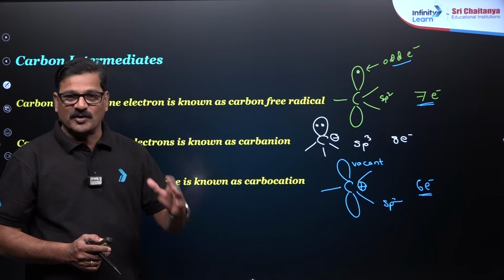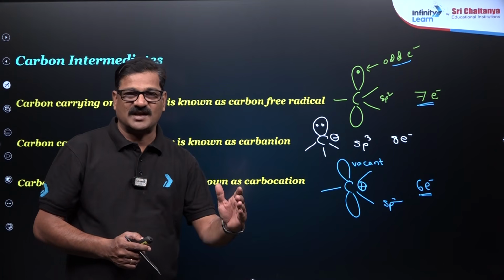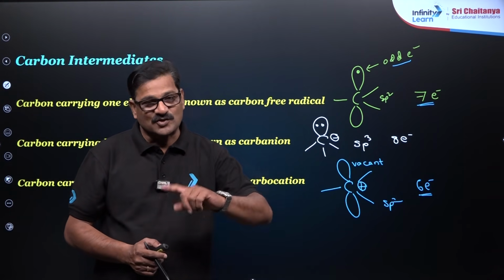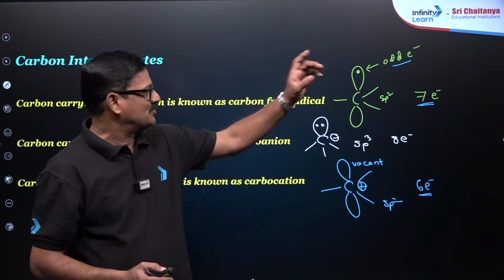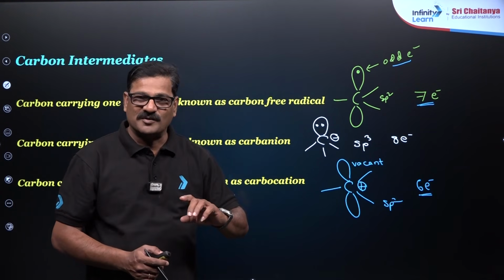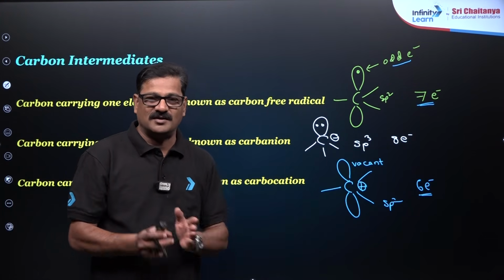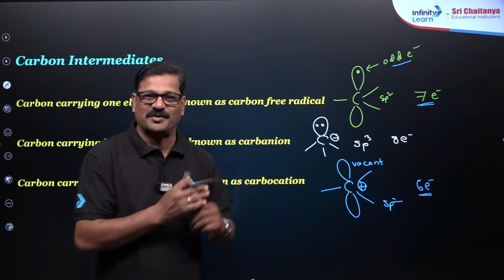Let us say carbocation: tertiary carbocation is more stable than secondary, which is more stable than primary. The same order is true for the carbon free radical. So for the stability of both carbon free radical and carbocation, tertiary is more stable than secondary, which is more stable than primary.